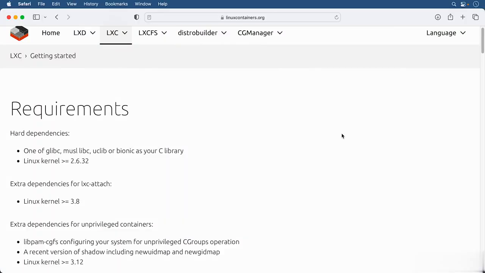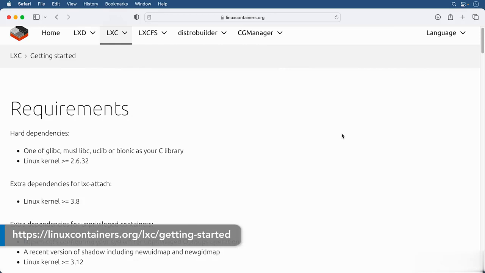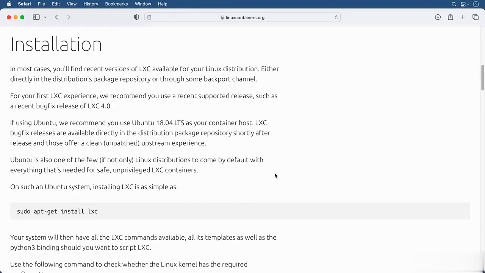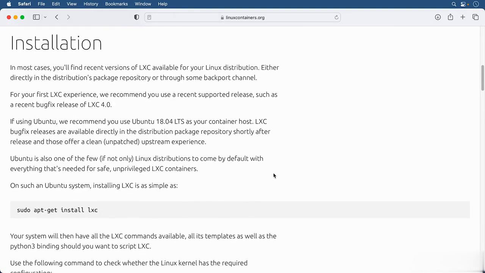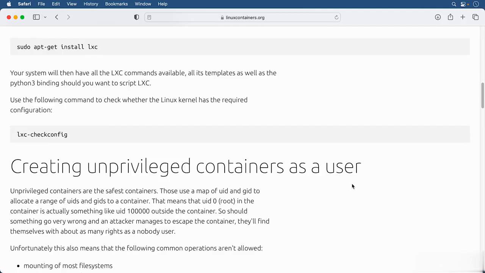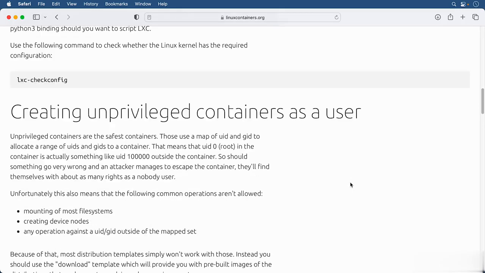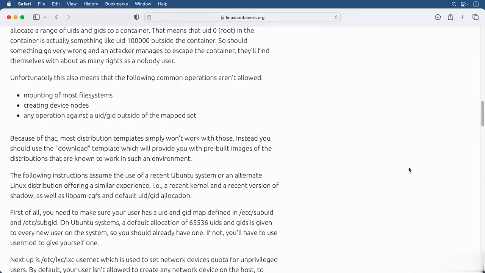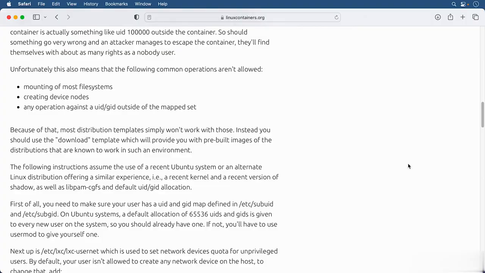This is the documentation for getting started with Linux containers. If we were to look at this, you would notice that there are a lot of steps involved. You need to create a mapping between your user's ID and a user ID in a container, manually create a network bridge between LXC's network and yours, create a configuration file, and more. These steps might be overwhelming for a developer who just wants to safely run an application in a machine.